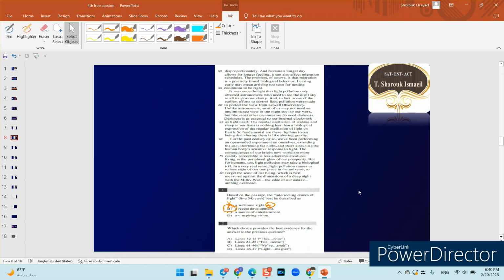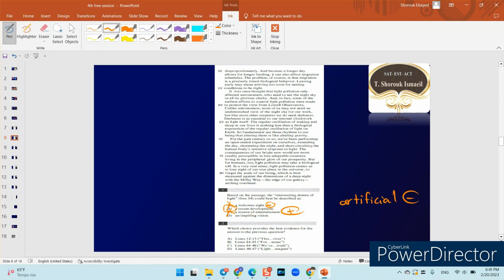Okay, C, "a source of entertainment." Let's think about the word entertainment. Do we have anything that has to do with entertainment actually in the passage? No, we don't. Actually, entertainment is something again positive, and the idea of artificial light, according to the author, is negative.